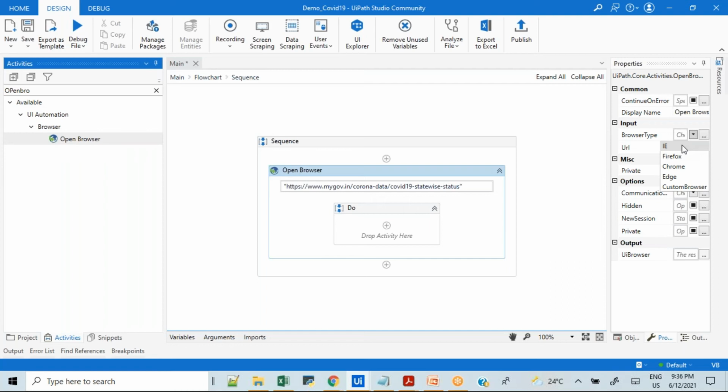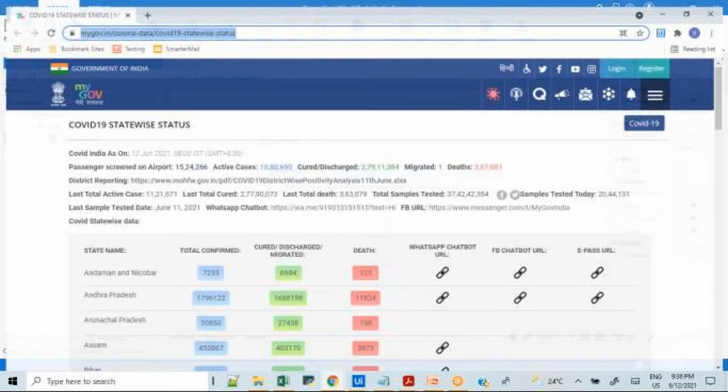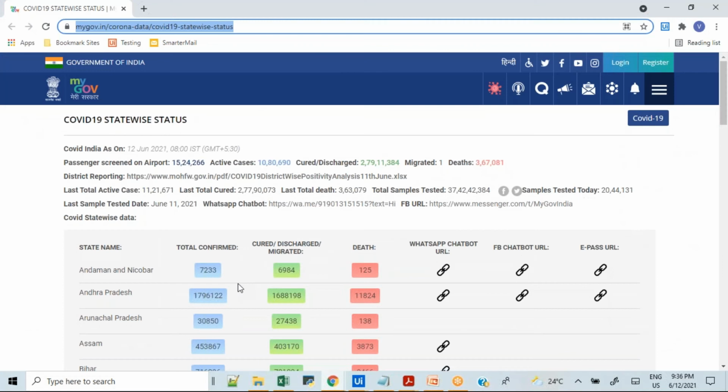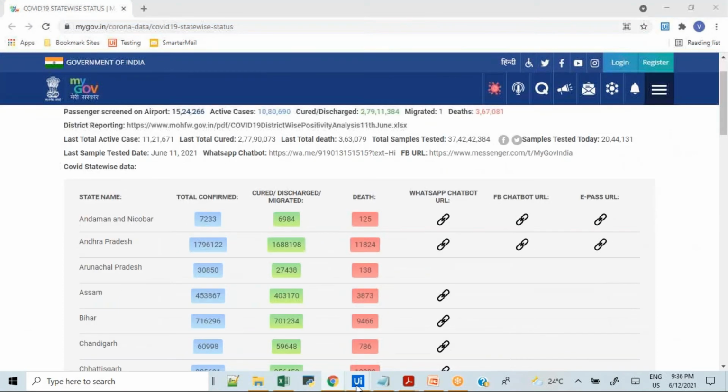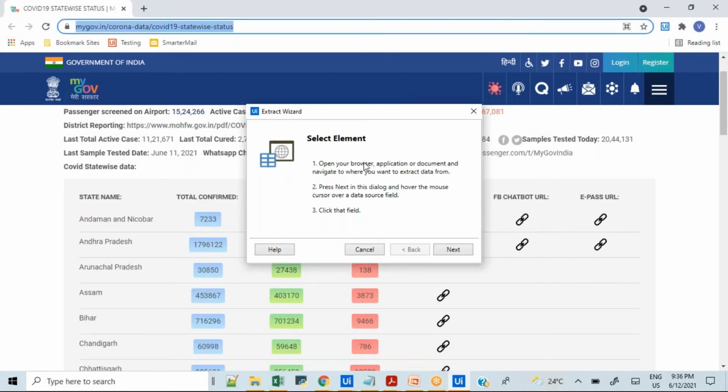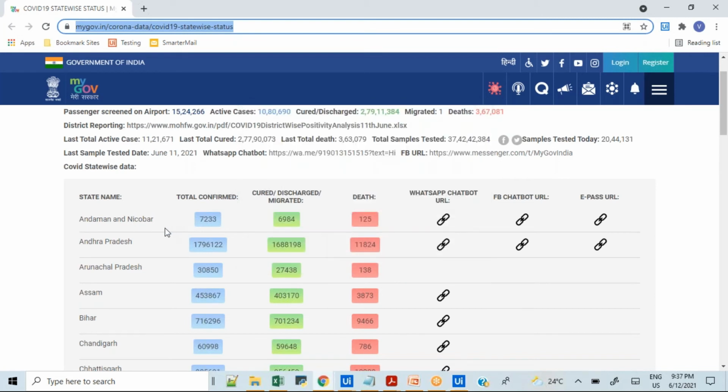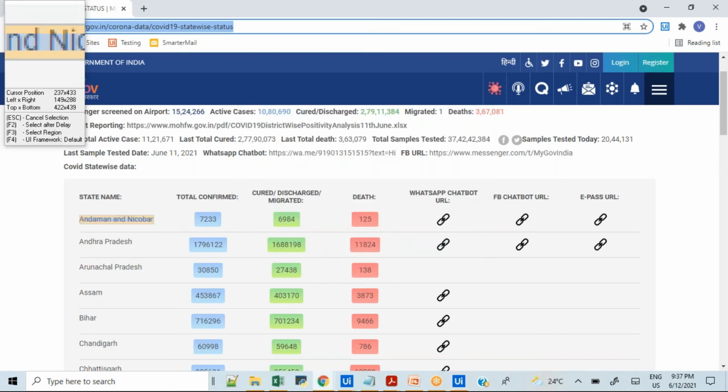Once it's open, what is our problem statement? We have to capture this information. So how to capture this information? We have the data scraping. It will open this wizard and it will say all the usual things, like your browser should be open, the element should be visible, and so on. Okay, so I will click on the next button. As soon as I click on the next button, what is the next thing?